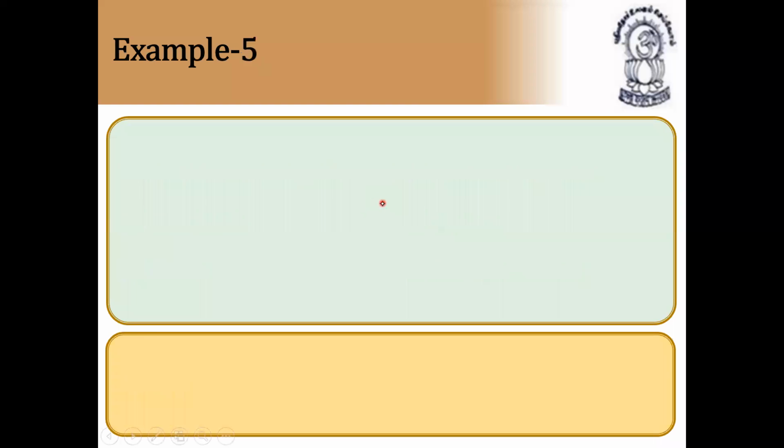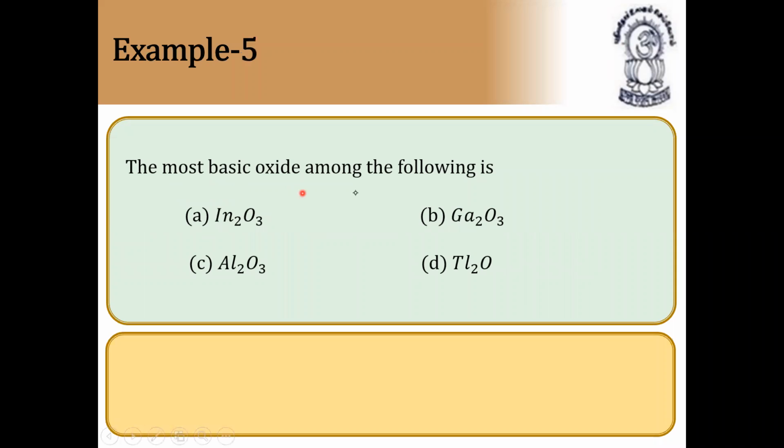Next. The most basic oxide among the following is. For basic oxides, you need to see the oxidation states. Aluminum in plus 3 state, and thallium in thallium oxide, this is Tl2O, thallium in plus 1. And this is indium in plus 3 state and gallium also in plus 3 state. So the most basic oxide is thallium oxide. So the answer is D, because an element in its lower oxidation state is always basic.